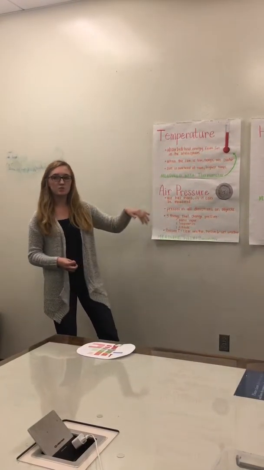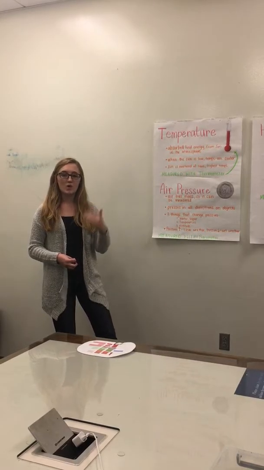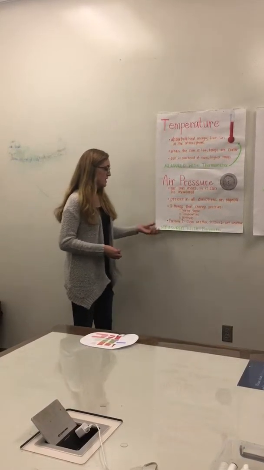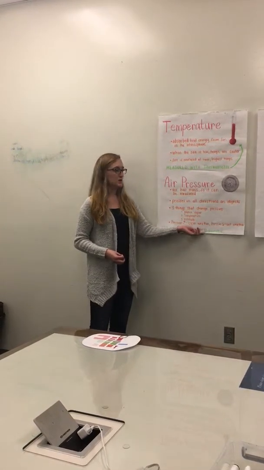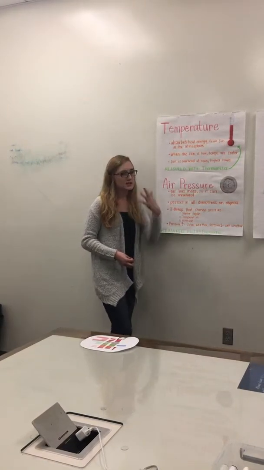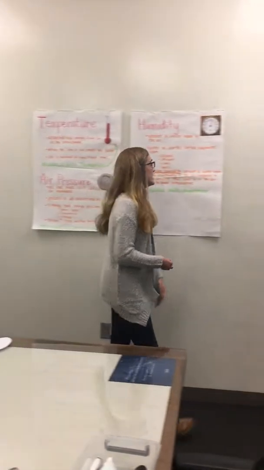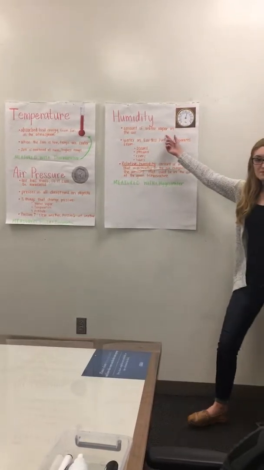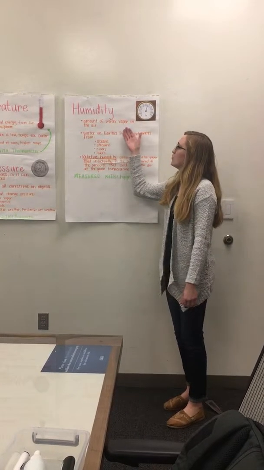Also, higher pressure means clear weather, but lower pressure usually means rain or wet weather is coming. Air pressure can tell us what is going to occur in the weather in the near future. And it is measured with a barometer, which there's your picture. Think about that for your notes. Next, we're going to move to humidity. And humidity is the amount of water vapor in the air.